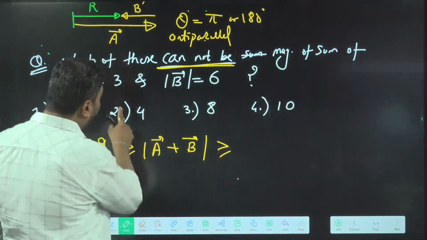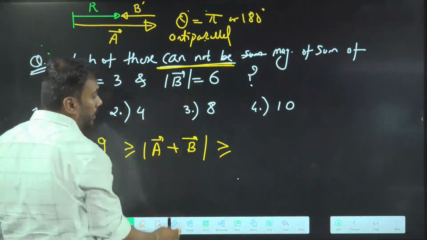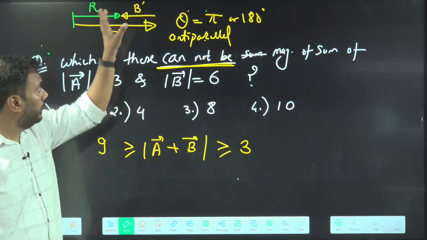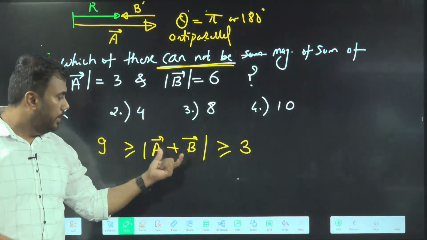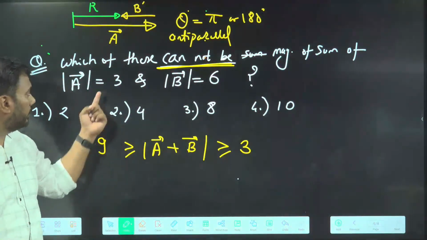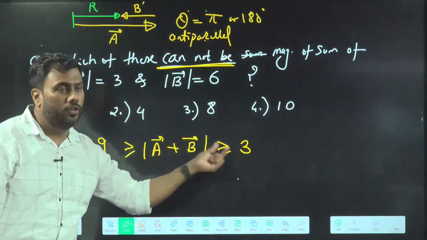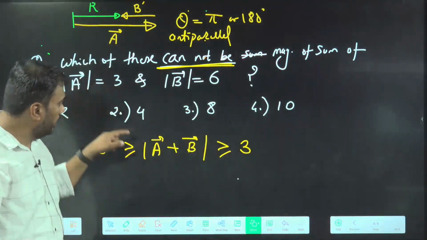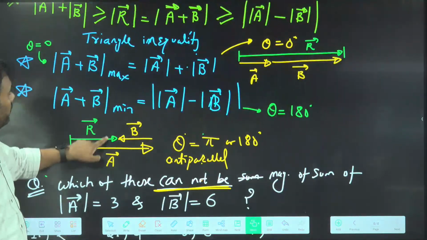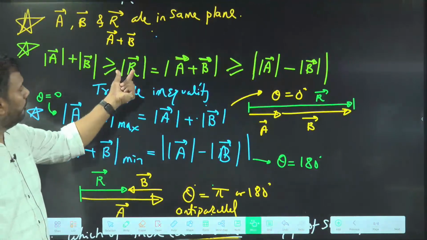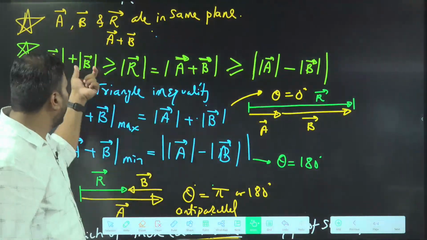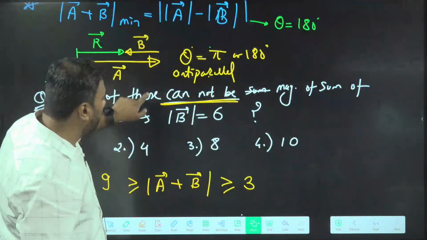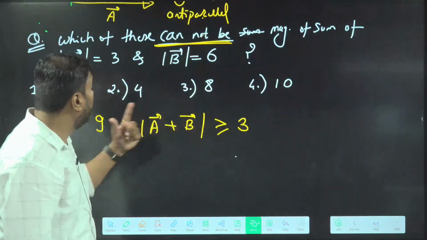And the minimum can be the difference. The difference here is 3. So by our understanding in the previous section, the sum of A plus B can have a maximum value as the sum of the magnitudes, and a minimum as the difference, 3. So the addition can be in the range 3 to 9. This is the triangle inequality. The addition of two vectors can have a maximum value as the sum of A and B, and a minimum as the difference of A and B. So my answer can be between 9 and 3.